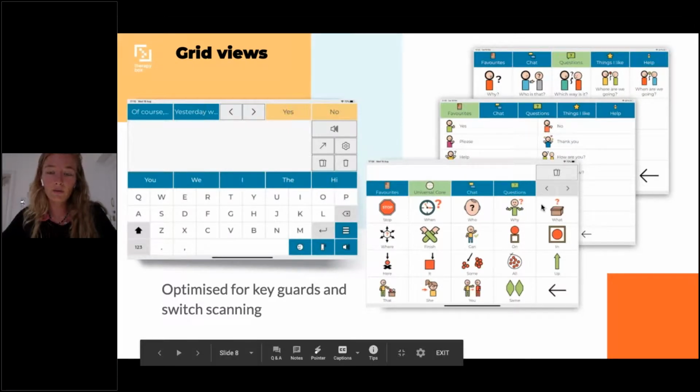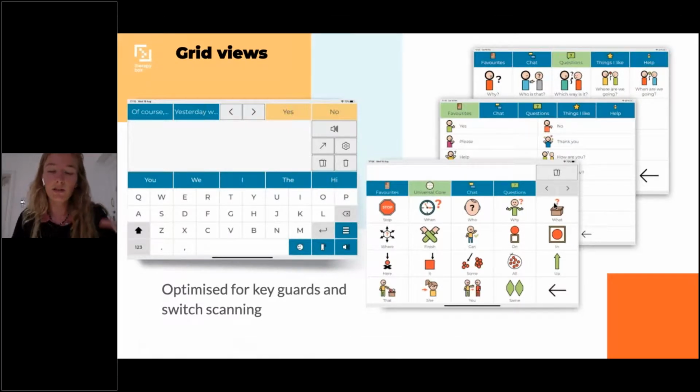For example, here we have all the navigation buttons that we gathered in the same area, so that the scanning scans like the feature keys, the navigation keys, etc. So all these changes have been made to make the life easier for our switch scanning users.